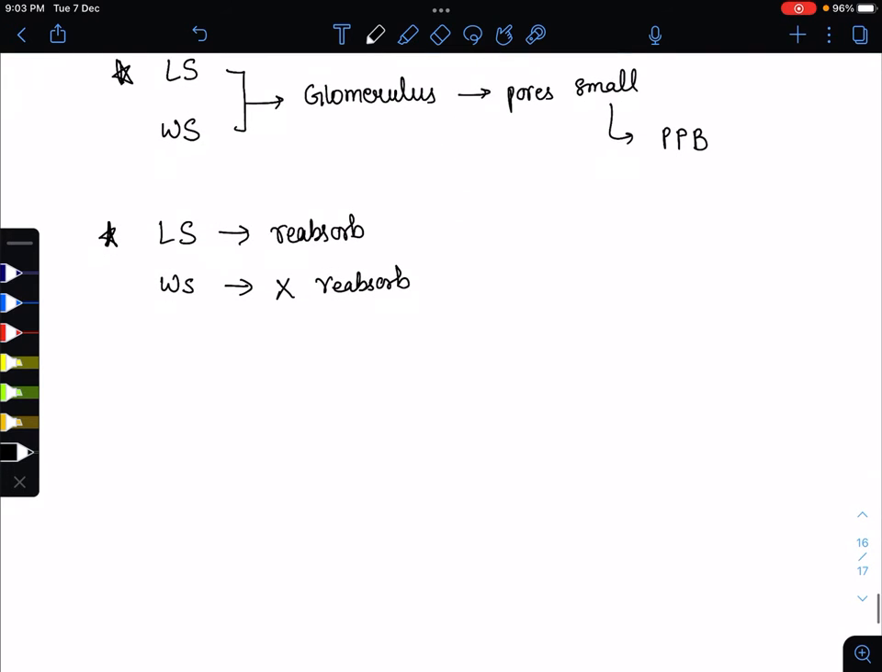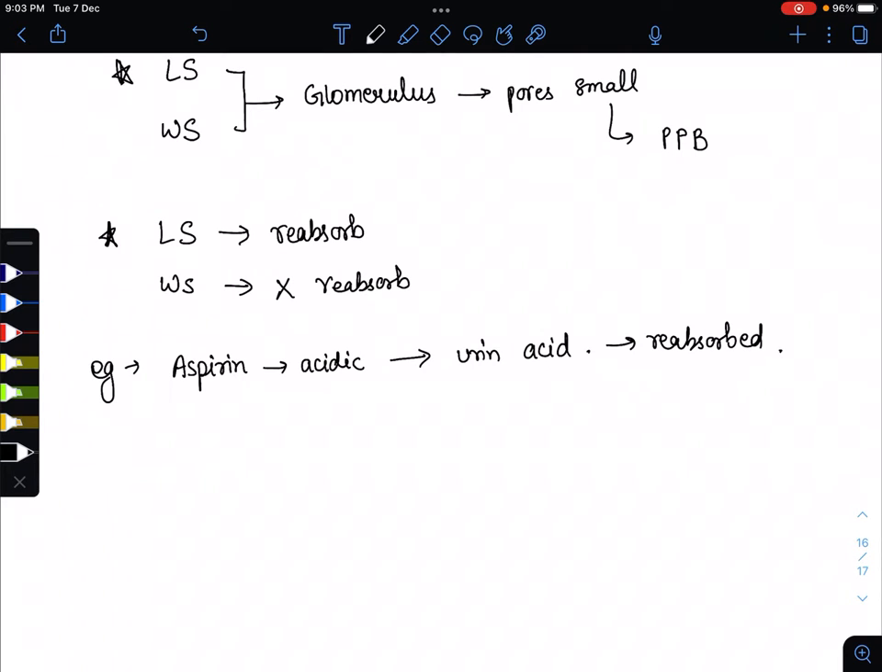Now the next point, I am giving you one example: aspirin. As we all know, aspirin is an acidic drug, and it is reabsorbed again and again. Why? Because first, it is an acidic drug, and second, the urine is also acidic. A drug is absorbed where the medium is the same: the drug is acidic and the medium where it is present is also acidic, so it is reabsorbed.